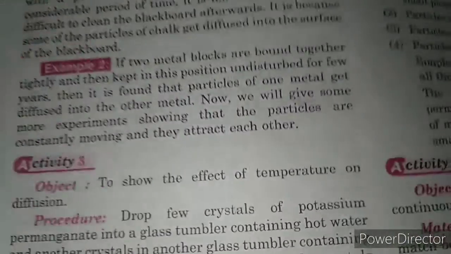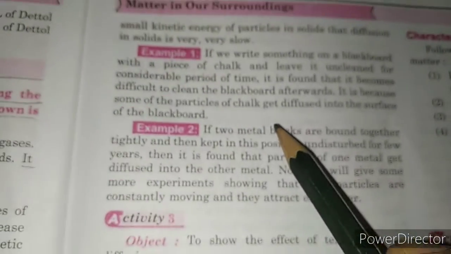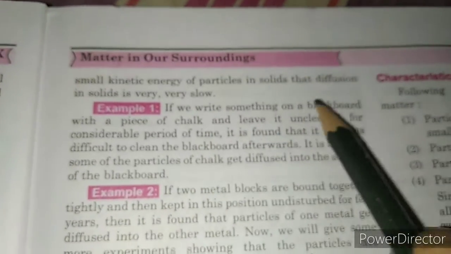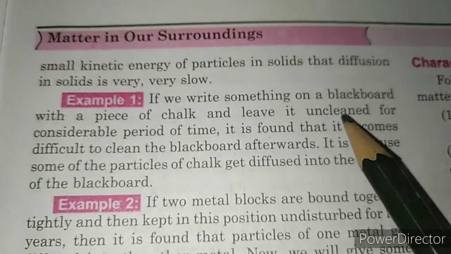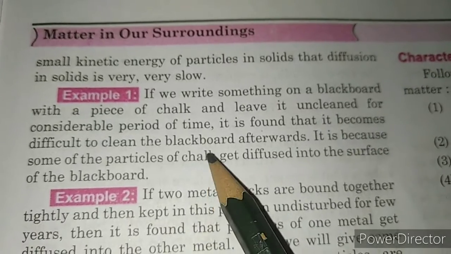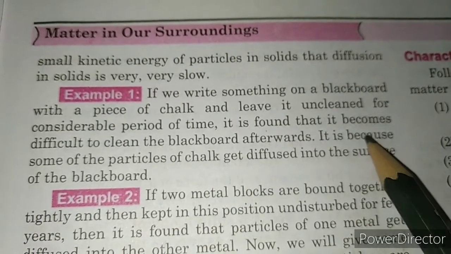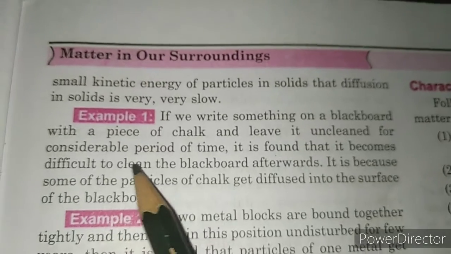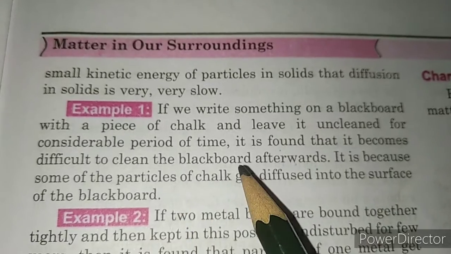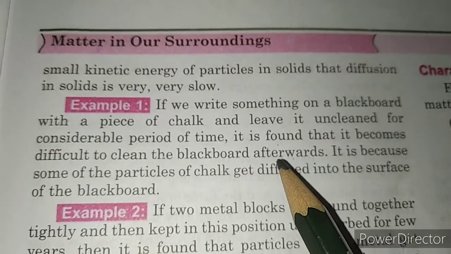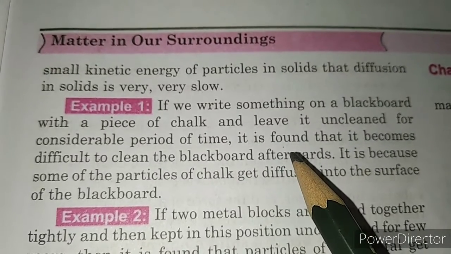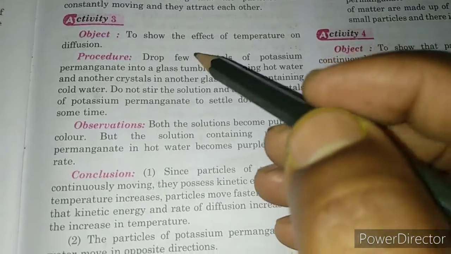One example of diffusion in solids is that if we write something on the blackboard with a piece of chalk and leave it for a long time, it becomes difficult to clean the blackboard. It is due to the diffusion of chalk particles into the board. This is an example of diffusion in solids.